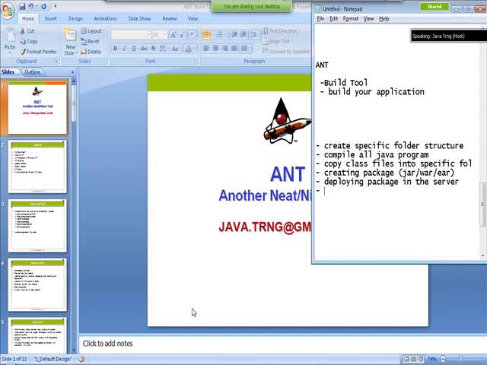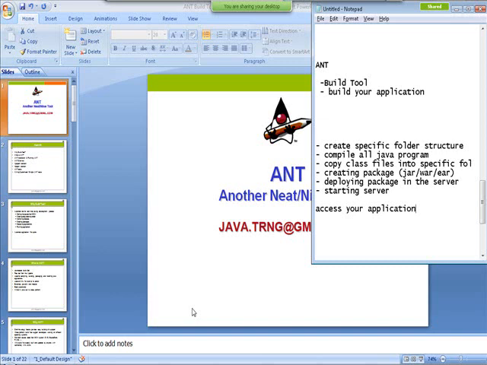Deploying means copying the package to the server, starting the server, then accessing your application. So you have to do many things to create or run your application.